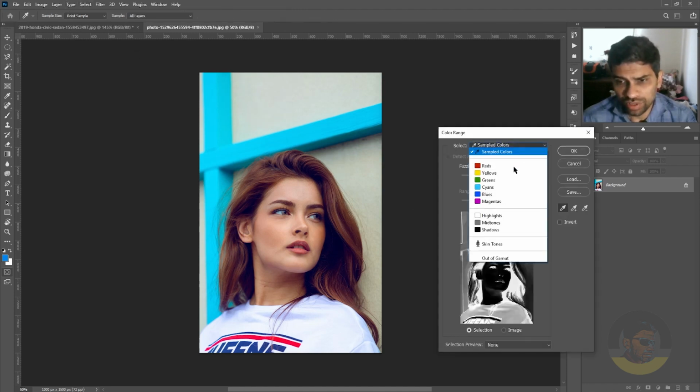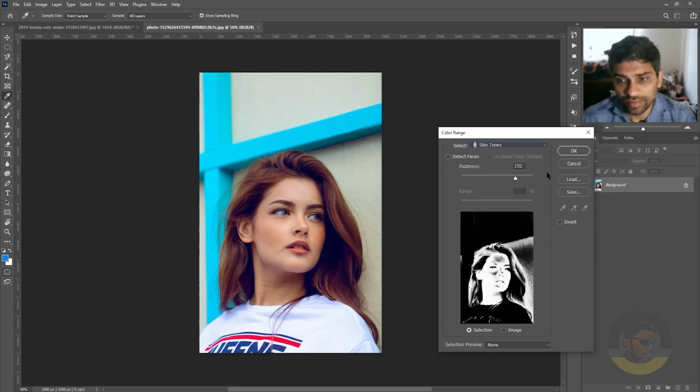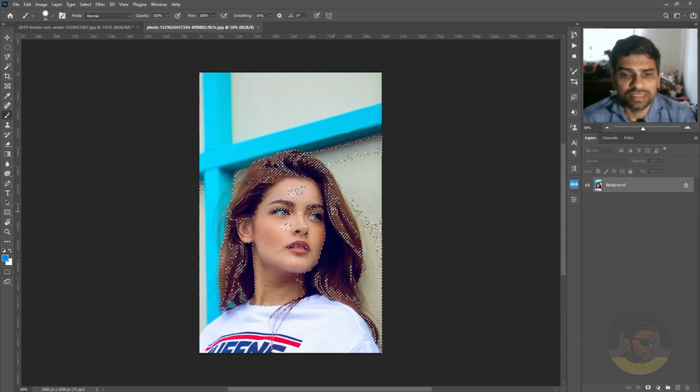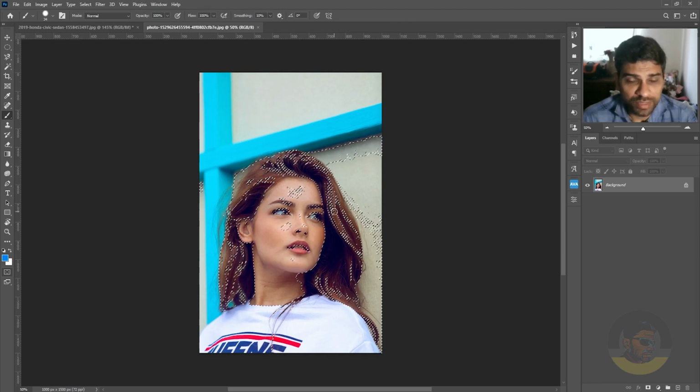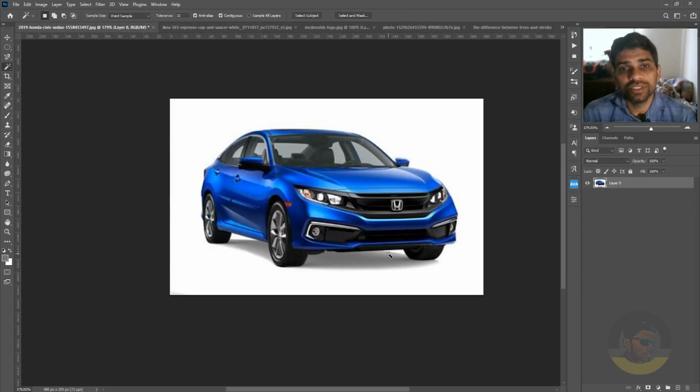So if I move to the next example, and now go to color range, and from select, choose skin tones and hit OK, you see it tried to select the skin tones within the image, even though it selected the hair and some other stuff as well. So not every tool is perfect. So I hope this tutorial helped you in choosing what selection method or tools to use when going for selections.